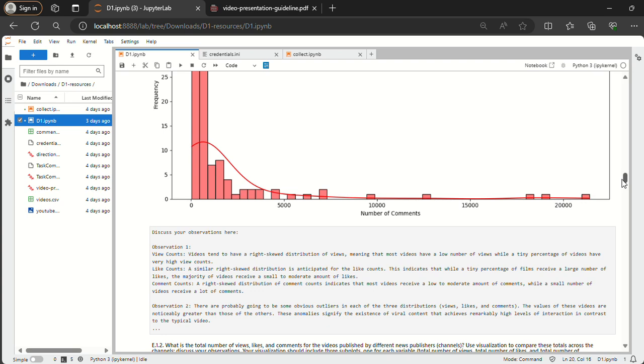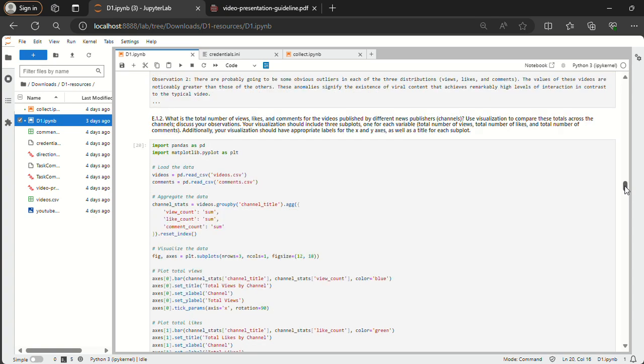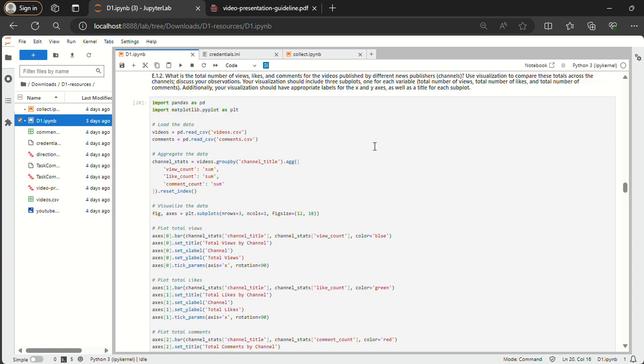After observing the visualization plots here, I came to the conclusion that most of the videos have a very low number of views, while a very tiny percentage of videos have very high view counts. Similar observations were made for the like counts and the comment counts.